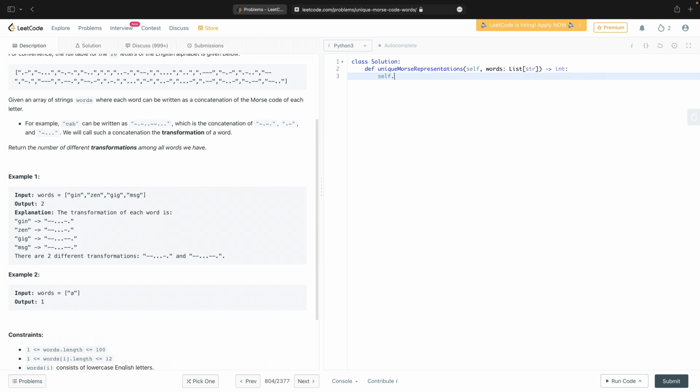I want to transform, I want to return the len of the set of the transform of the word for W in words.